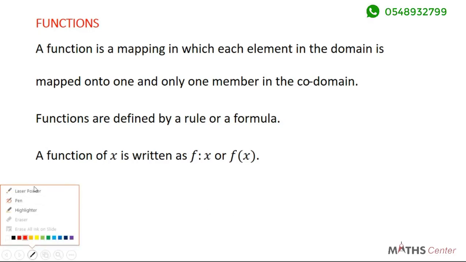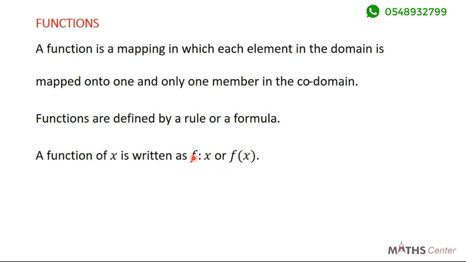Now, a function of x is written as f(x), or f into bracket x, and this is read as f of x. So a function of x is usually written as f(x), and it's read as f of x.